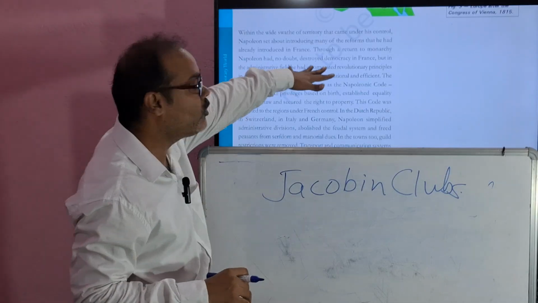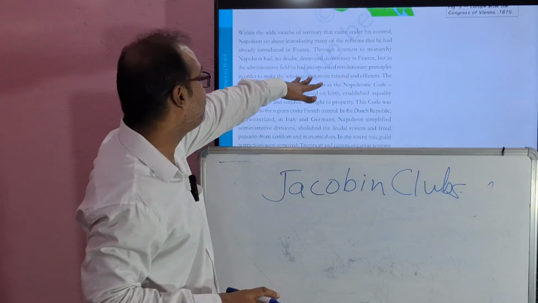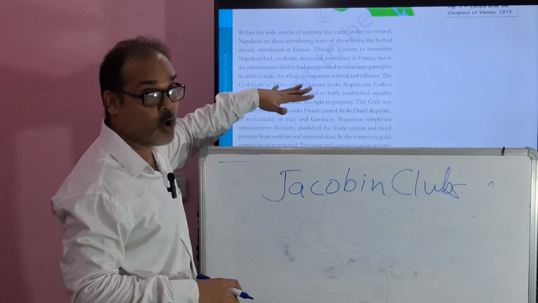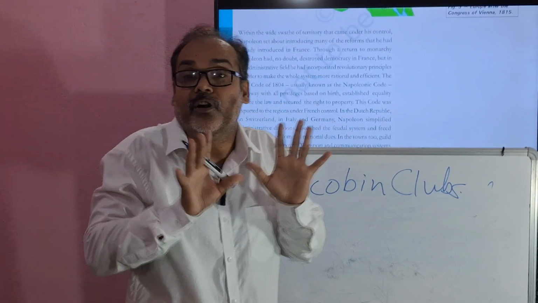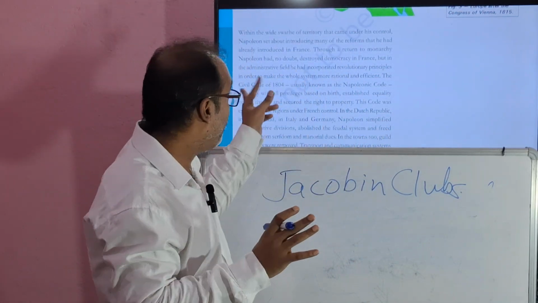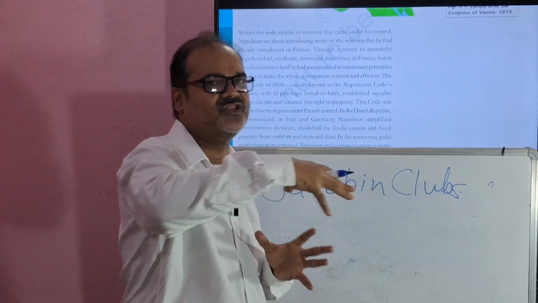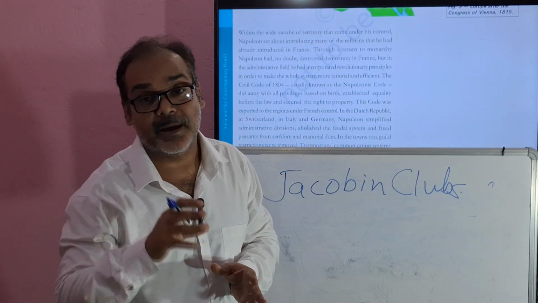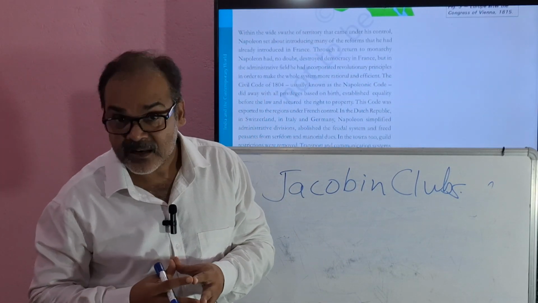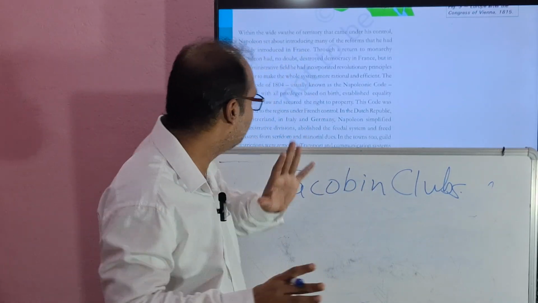See, Napoleon had no doubt destroyed democracy in France, but in the administrative field, he had incorporated the revolutionary principles in order to make the whole system more rational and more efficient. Napoleon destroyed democracy in France, that is correct, but he made so many changes to bring uniformity in France. Each and everything, rules, regulations, everything should be uniform. We'll see here.